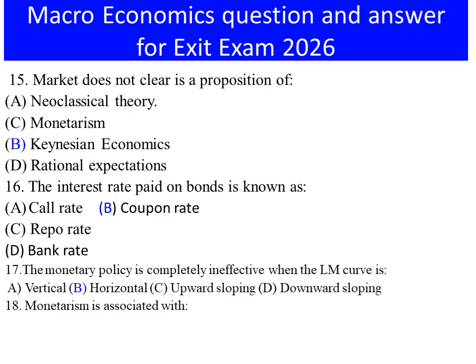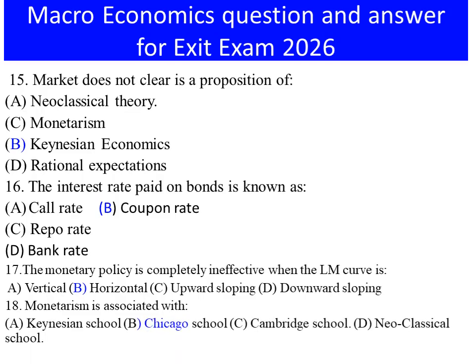Number 18. Monetarism is associated with A. Keynesian school, B. Chicago school, C. Cambridge school, D. Neoclassical school. Monetarism is Friedman's principle. It is Chicago School.